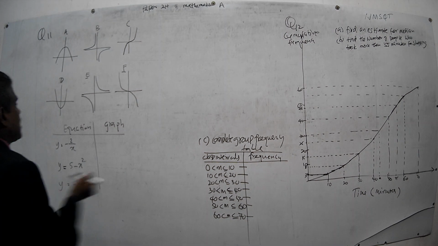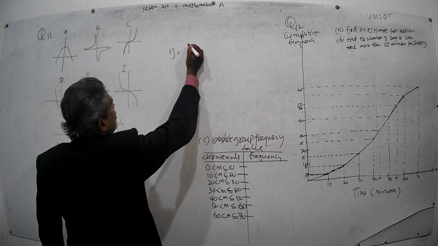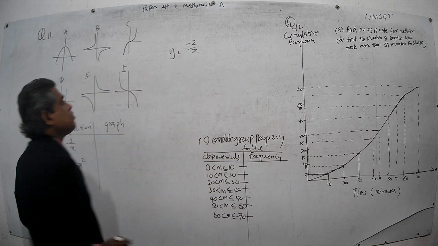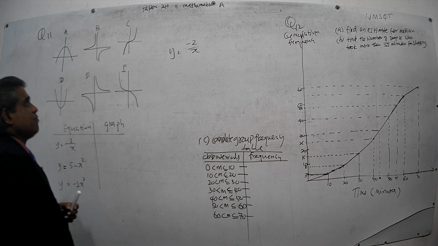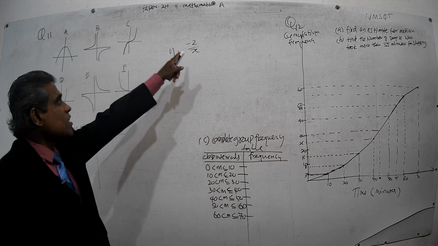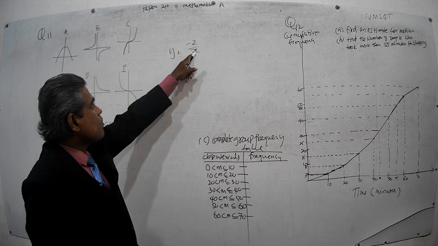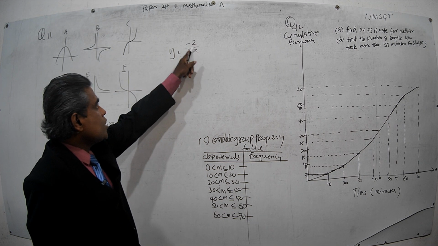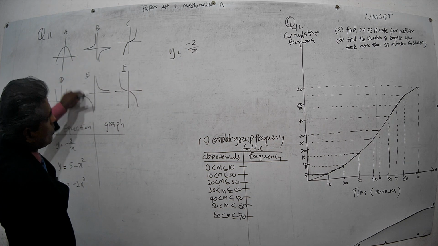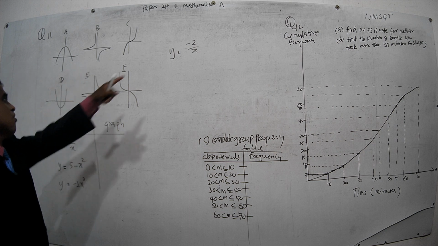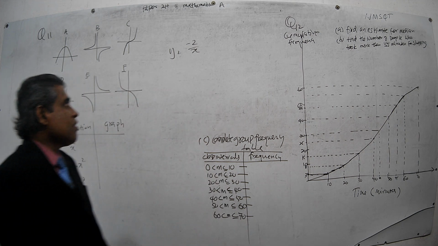Take the first equation, that is y equals minus 2 over x. Right? Okay. Then this is a reciprocal graph. Always, now look at here. This is a reciprocal graph. Therefore, it must be this one or this one. Then which one out of these will go with that? It's the graph of this. That is what we have determined.